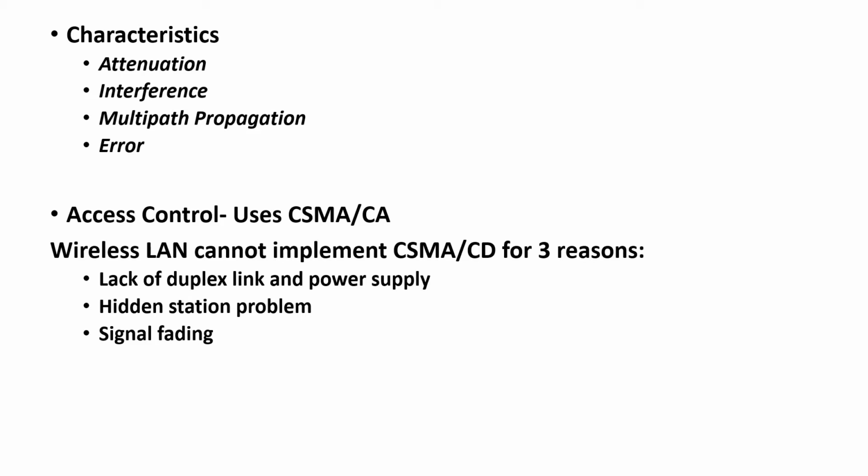Why is CSMA CD not an applicable protocol for wireless transmission? Basically, there are three reasons: lack of duplex link and power supply. The wired connection works on a duplex link, that is, it keeps on sending the data and receiving it. But in a wireless condition, it is not possible, and even the power supply might be a challenge. The second one is the hidden station problem, in which a station may not be aware of another station's transmission due to some obstacle in range.